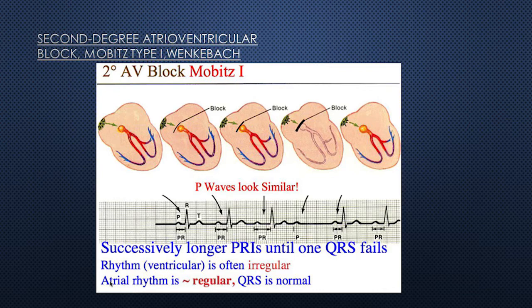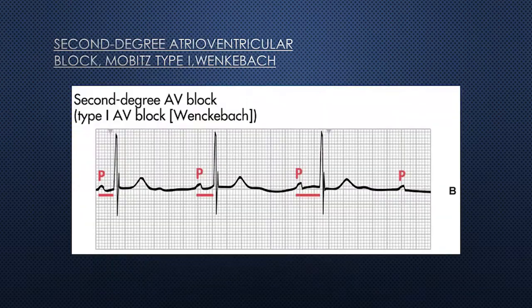It occurs because there is a prolonged AV conduction time, and the atrial impulses take much time to be conducted. Once it is not conducted, you can see there is a missing QRS. See the ECG strip of this Mobitz type 1.